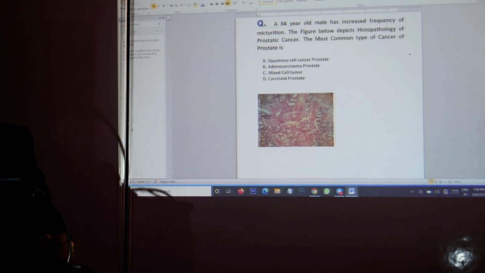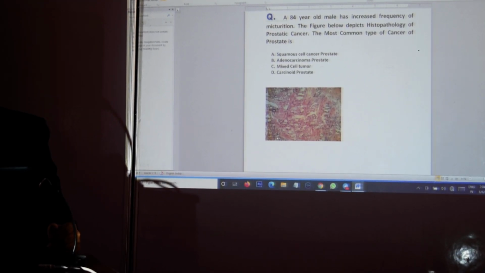An 84-year-old male has increased frequency of micturition. The figure below depicts histopathology of prostatic cancer, and it wants to inquire from you which is the most common type of cancer in the prostate: squamous cell, adenocarcinoma, mixed cell, or carcinoid prostate. Now, from the oncological perspective, carcinoid prostate is not a common entity. Now, mixed cell tumor, I have not come across this term very frequently.